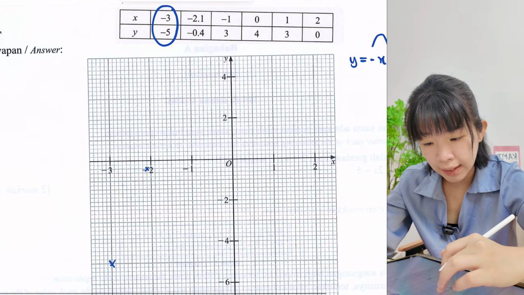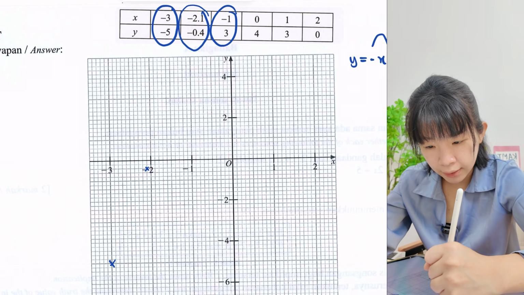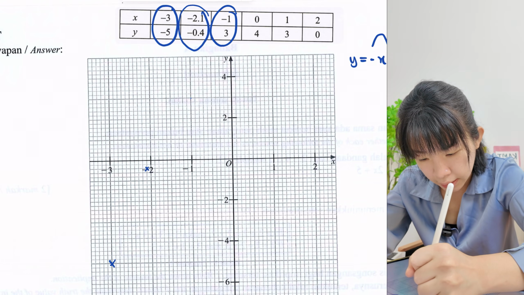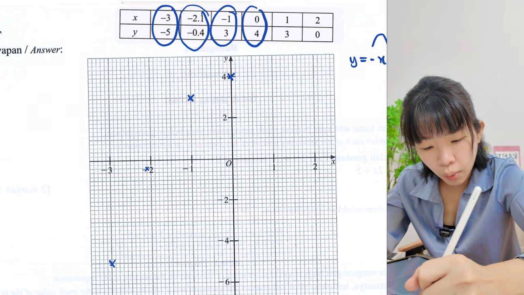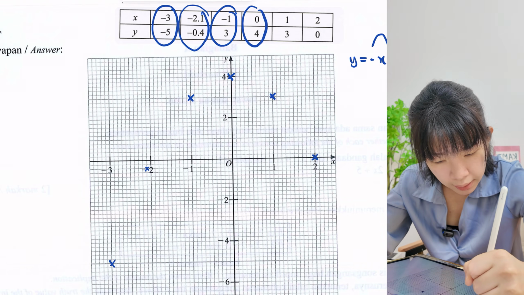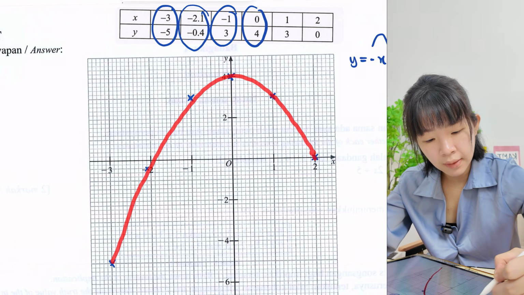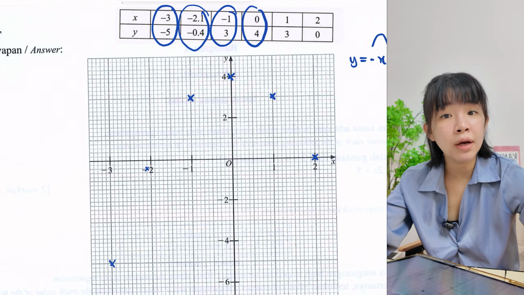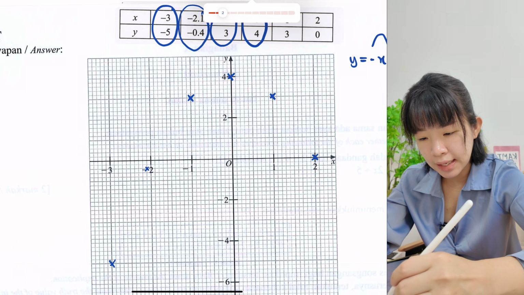Okay, so plot accurately. Then now let's look at the third point. Negative 1, 3. X is negative 1, y is 3. Okay, 3 here. 0, 4 here. 1, 3 here. 2, 0 here. Okay, so check, do you get a sad face? Yes. Okay, so now you just have to draw a smooth curve. Okay, draw it slowly, nicely.